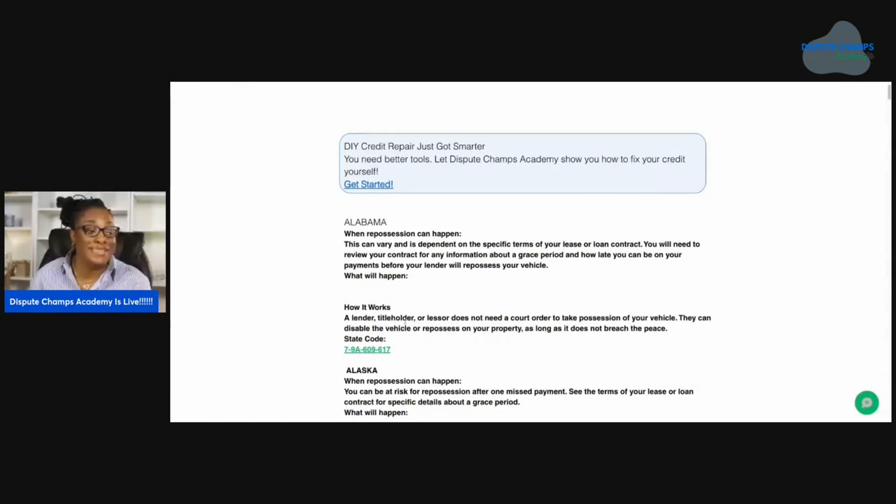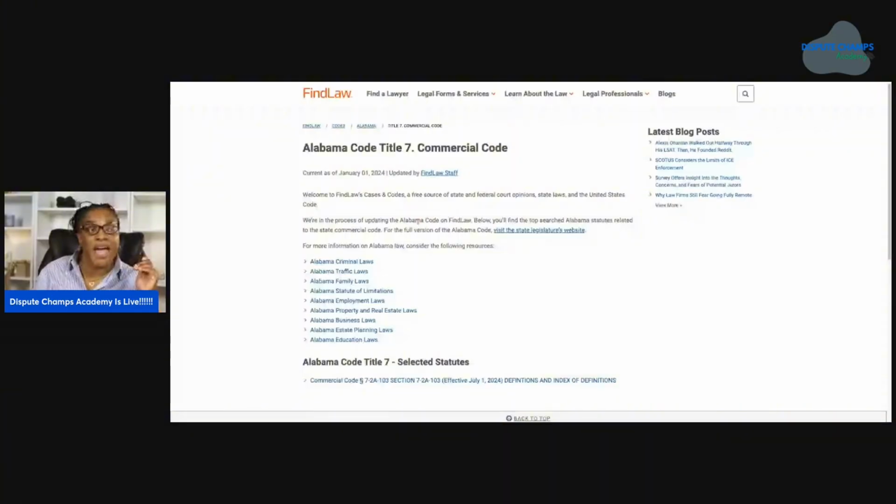A lender or title holder or lessor does not need a court order to take possession of your vehicle. They can disable the vehicle or repossess on your property as long as it does not breach the peace. So this is just a little bit more information that you need. And if they breach the peace while taking the vehicle, then you have legal reasons to go ahead and dispute. Now, once you click on that link, it's going to bring you here to FindLaw, which is going to give you a deeper dive into Alabama state repossession laws. So guys, this Dispute Champs tool, I think it's just genius. And I'm so excited that I had the idea to actually make it.